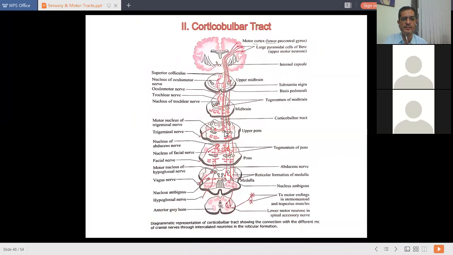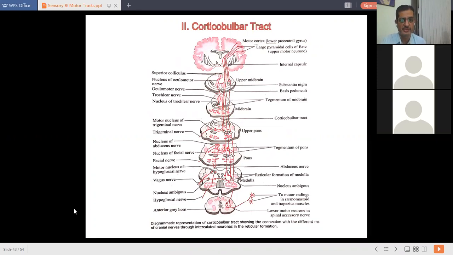This is the origin of the trigeminal nerve, few fibers terminate here. This is the nucleus of the facial nerve, few fibers terminate at the nuclei of the facial nerve. This is the origin of the vagus nerve, few fibers terminate at the nuclei of the vagus nerve, like that. So fibers of the corticobulbar tract start at the primary motor area of the cerebral cortex and terminate at the nuclei of different cranial nerves and the reticular formation.